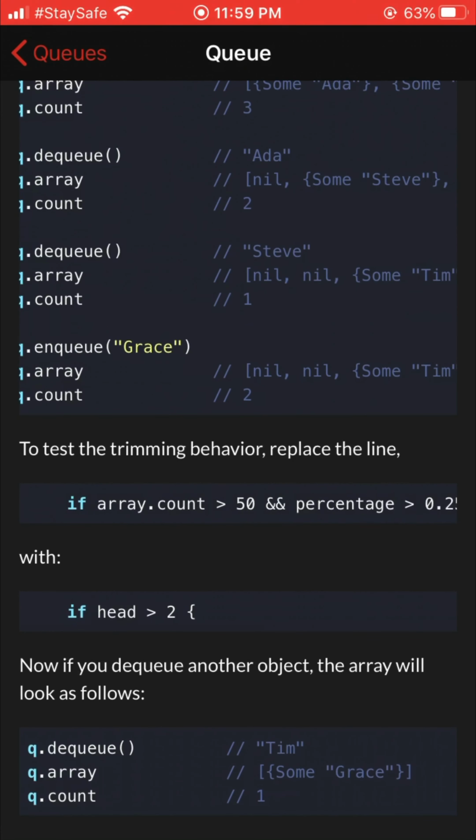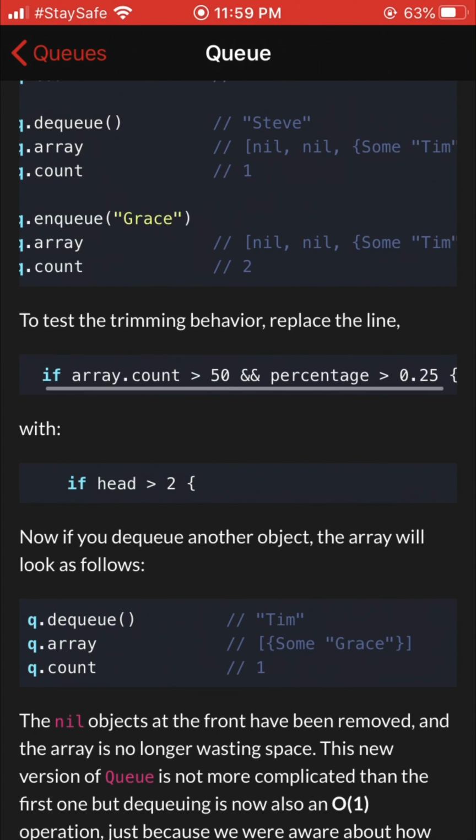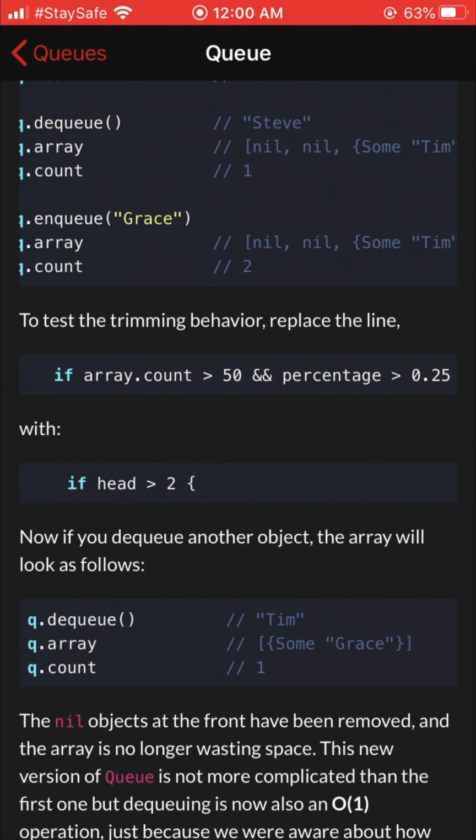To test the trimming behavior, replace the line if array.count > 50 && percentage > 0.25 with if head > 2. Now if you dequeue another object, the array will look as follows: q.dequeue() returns Tim; q.array is [Grace]; q.count is 1. The nil objects at the front have been removed, and the array is no longer wasting space.